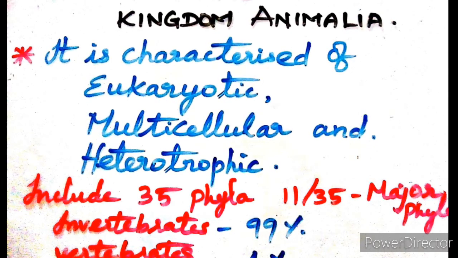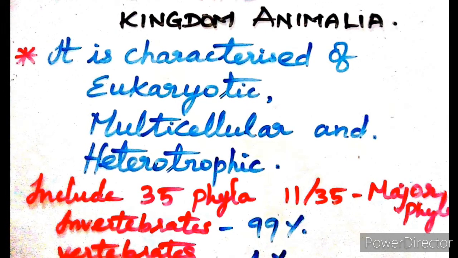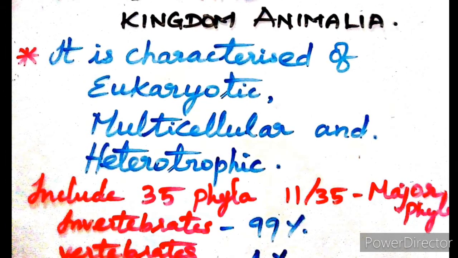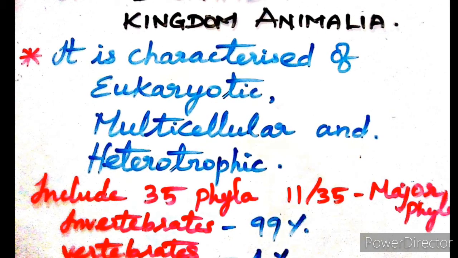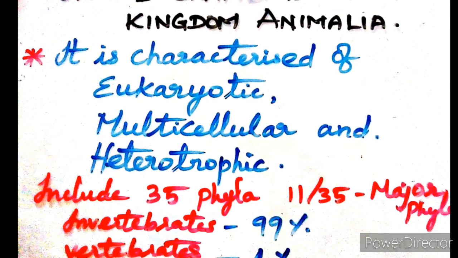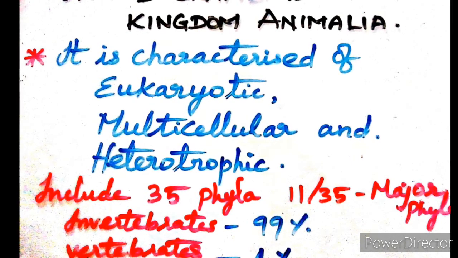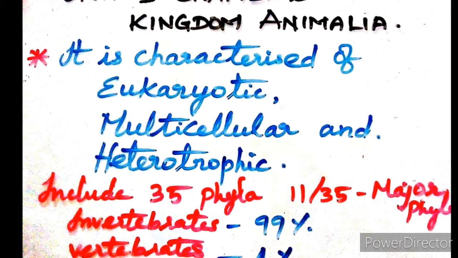Today I am going to teach you a new topic from Biozoology Unit 1, Chapter 2, Kingdom Animalia. Kingdom Animalia comprises millions of animal species, so we need to classify the animals. The animal kingdom is classified mainly based on closely resembling characteristic features. Kingdom Animalia is characterized by eukaryotic, multicellular, heterotrophic organisms.